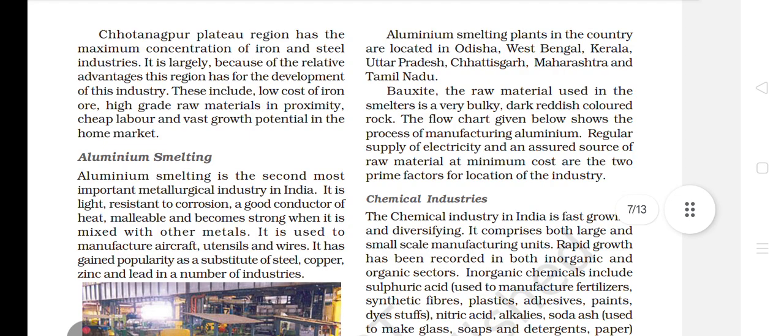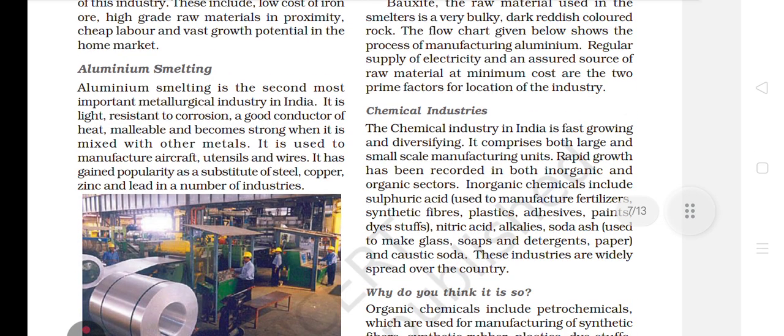Next, what is given? Aluminium smelting plants in the country are located in Odisha, West Bengal, Kerala, Uttar Pradesh and Chhattisgarh. Then we have Maharashtra and Tamil Nadu. Then next, what is given? Bauxite is a raw material that is used in smelters. It is a very bulky, dark, reddish colored rock. And this we have already learned in mineral and energy resources.